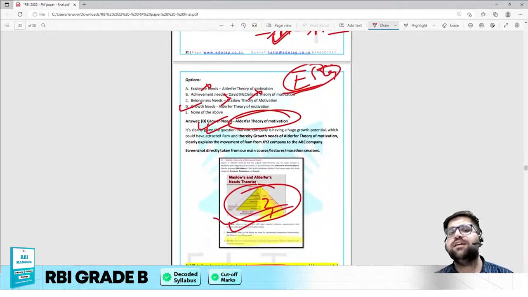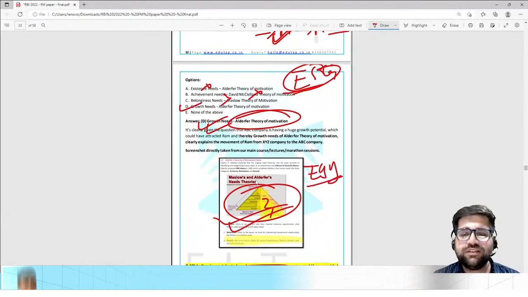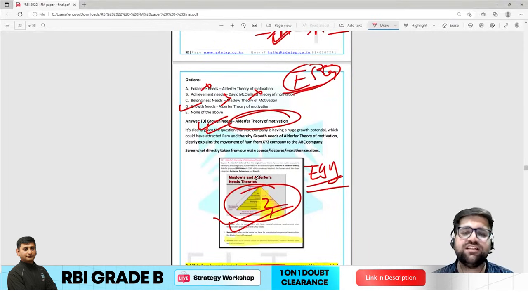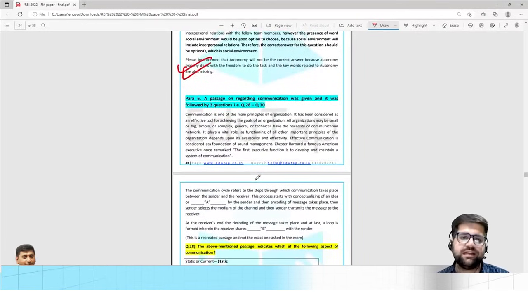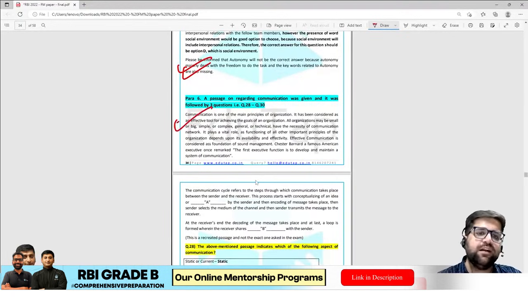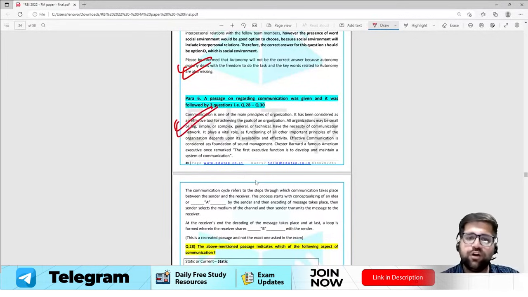Those who have covered and revised the concepts will find it very easy to choose the correct answer, because the paragraph was very easy to understand and not that tough. Now let's come to the last set of questions, from question 28 to 30. A paragraph was given regarding communication. And mind you, my friend, again it was a very easy question. Not even easy, it was very easy.